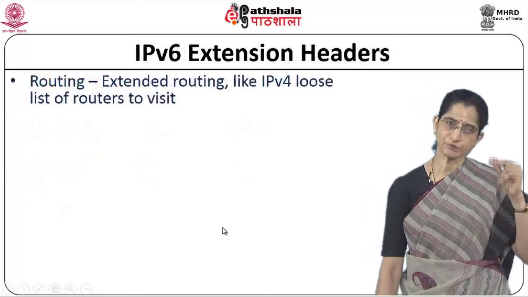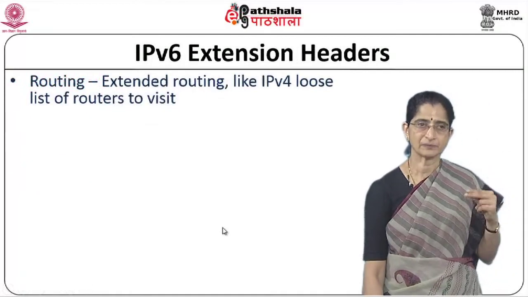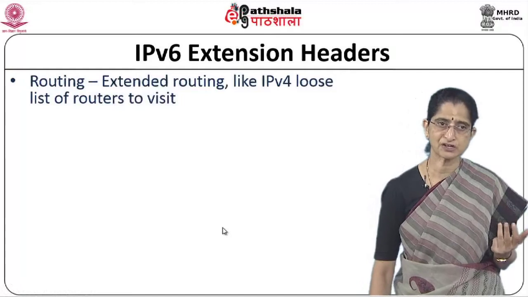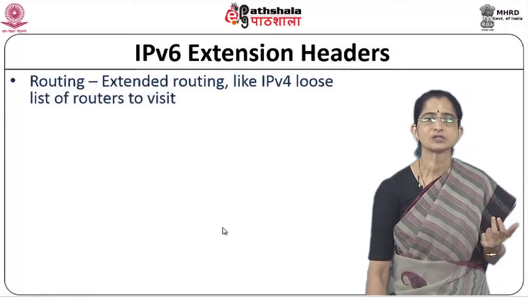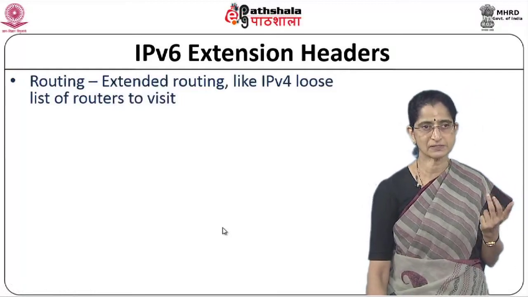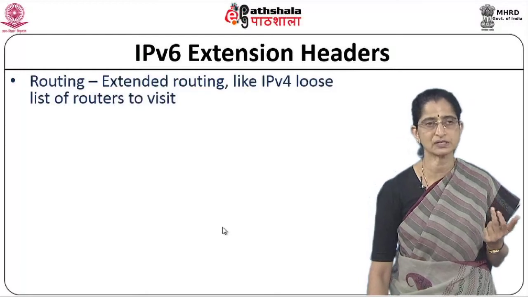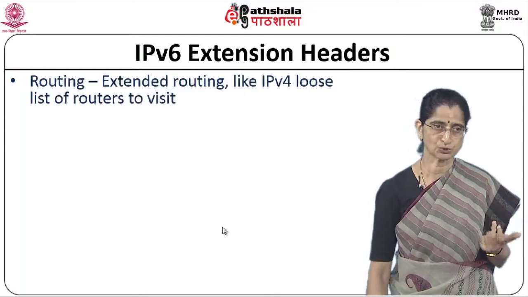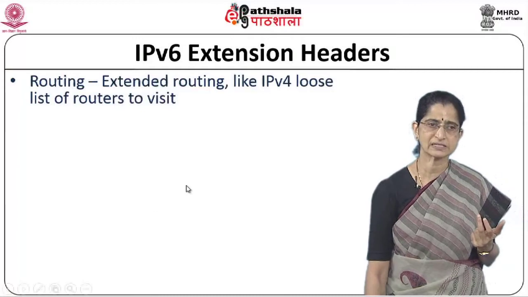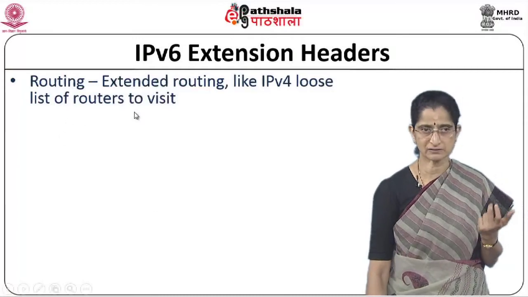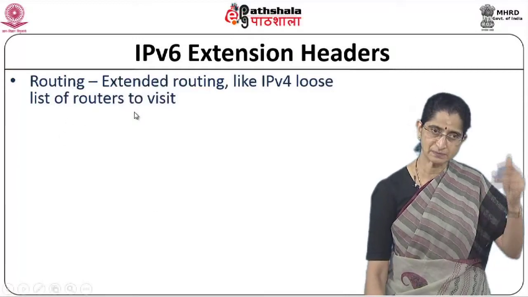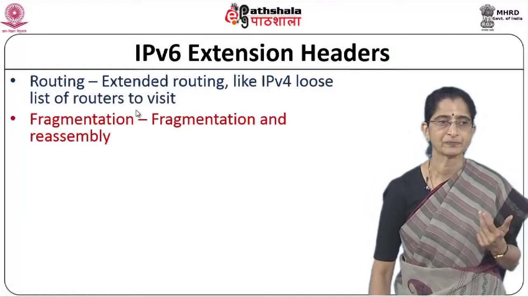Okay. If you look at the extension headers, as we said, we have an extension header for routing. Like IPv4, you can specify some kind of a source routing option, that is, you can specify either loose source routing or strict source routing. Normally it is a list of routers that need to be visited. That can be specified as part of the routing extension header.